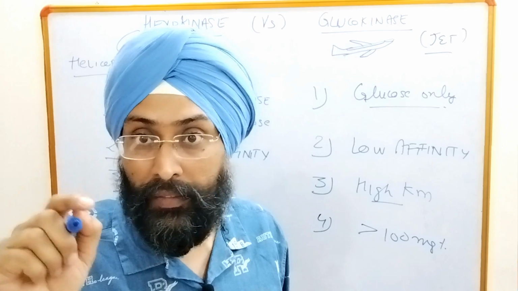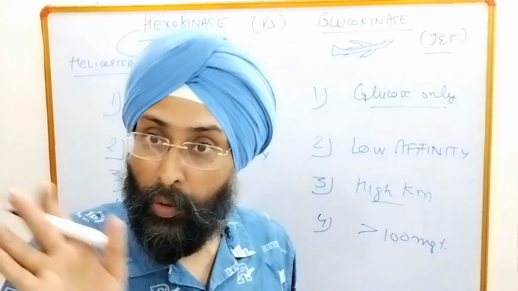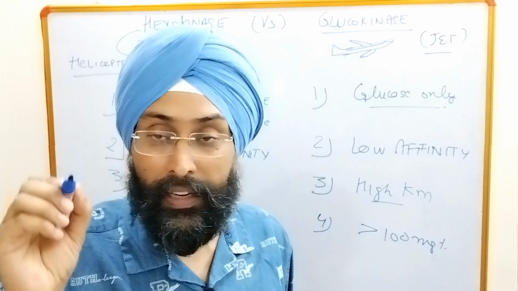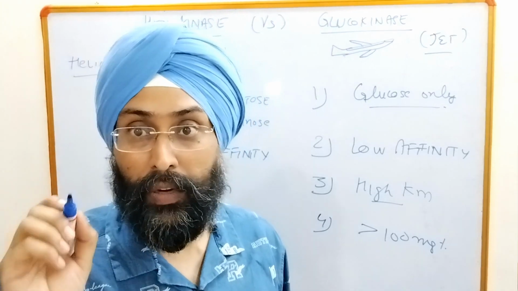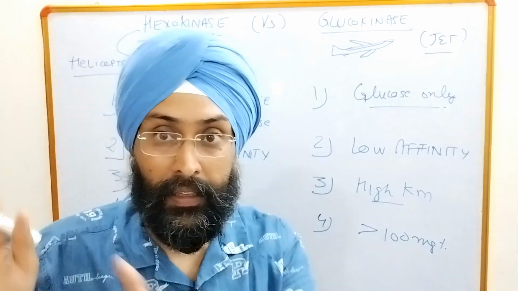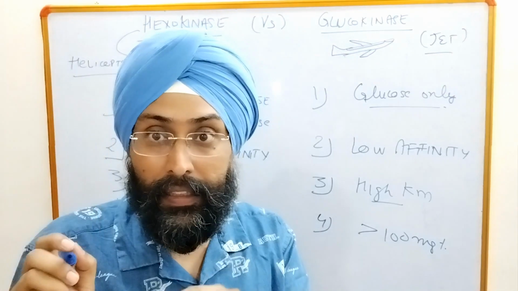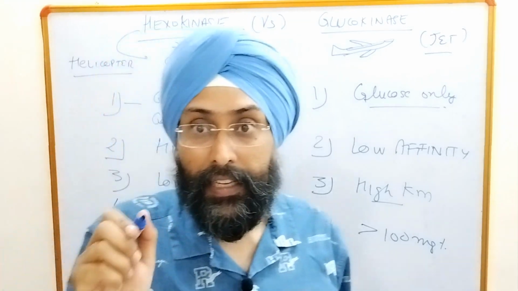the helicopter will come into action first when we have low blood glucose concentration, below 100. So when low blood glucose concentration is there, hexokinase will come into action because it is a helicopter; it can take a small amount of glucose and fly immediately. But in case of a jet, it takes time to take off.